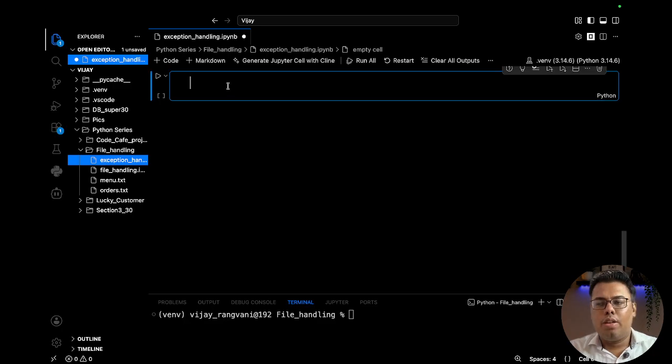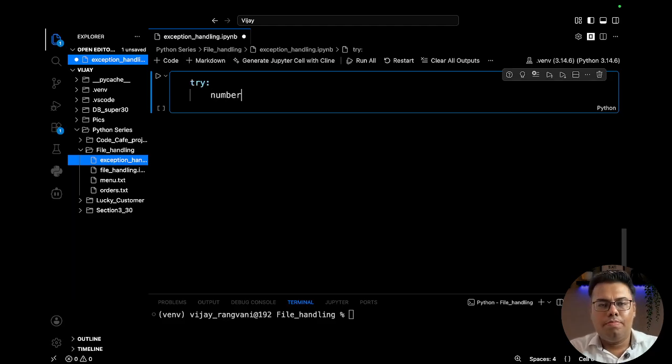Okay, we saw that single handling we can do, but multiple also we can do in a single go. Let's say we try a block, number. So there are multiple possibilities when we are doing a division: somebody enters string data, because of that the division won't happen, that value error is there. Let's say somebody enters a 0, in that case also the division won't happen, but the reason is zero division error. So in that case we need to handle multiple exceptions, because the error can be of different reasons. Okay, so I will show you one example where we are handling multiple errors.